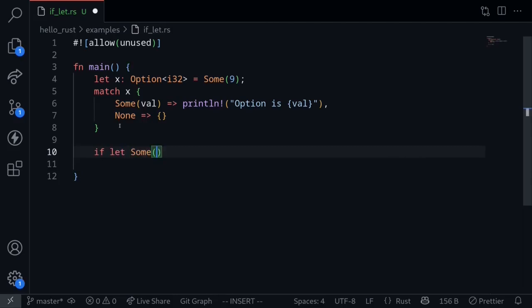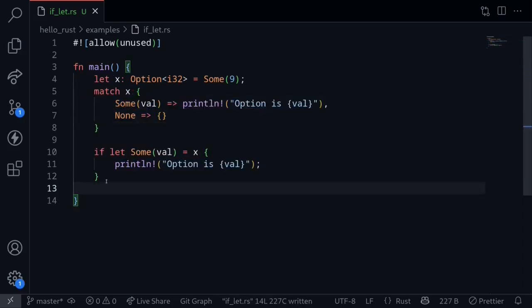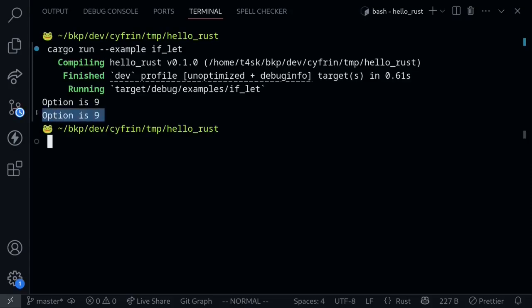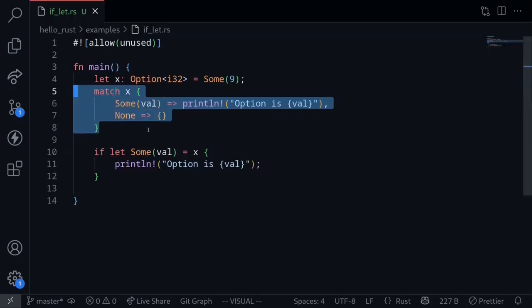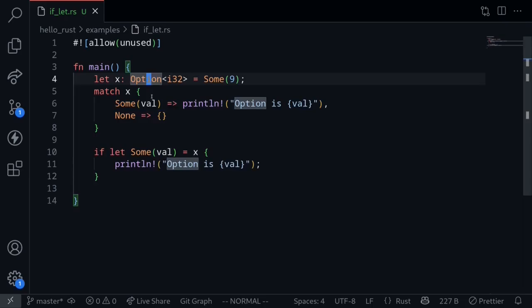if let Some(val) = x. Here it's matching this variable x, and if this x is a Some with value, then let's print this exact same code. These two pieces of code do exactly the same thing. And this works because in the case that the variable x is None, we're not doing anything. Execute the code and we get option is 9. So when you have a match statement and you only need to consider one case, and for the rest of the cases you're not interested, then you can rewrite the same match statement using the if-let statement. Here I showed you an example using an option, but you could have written similar code for the result type as well.